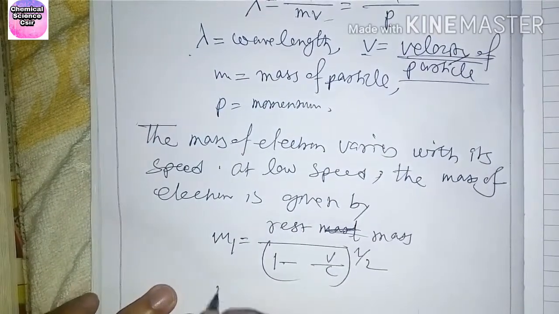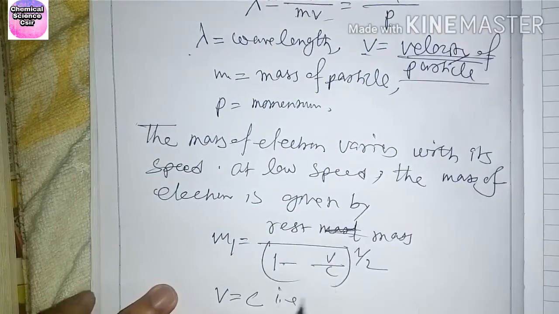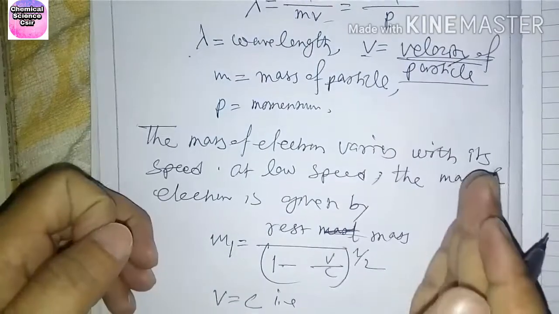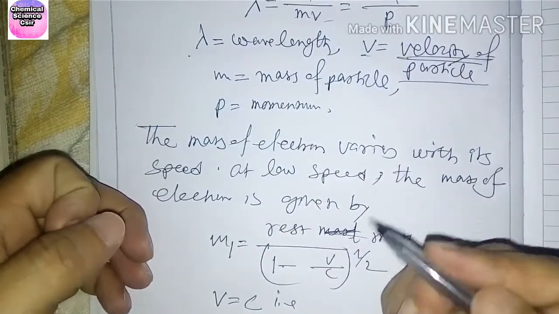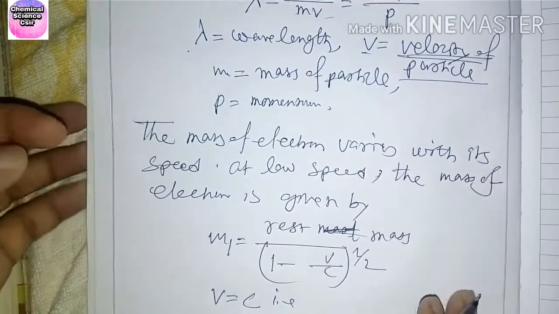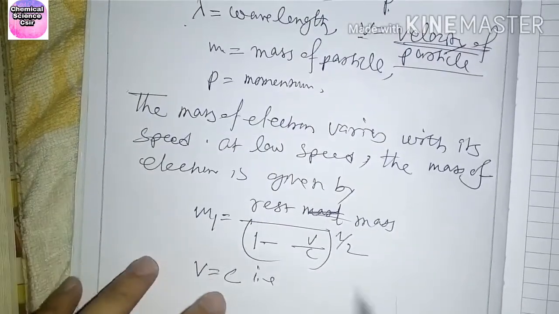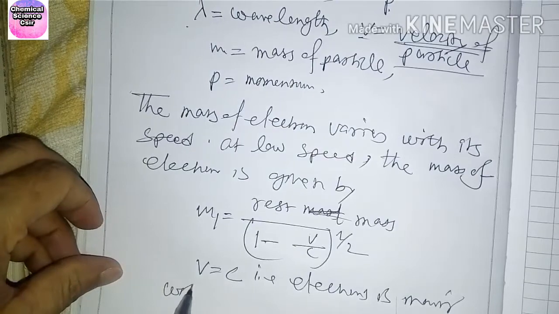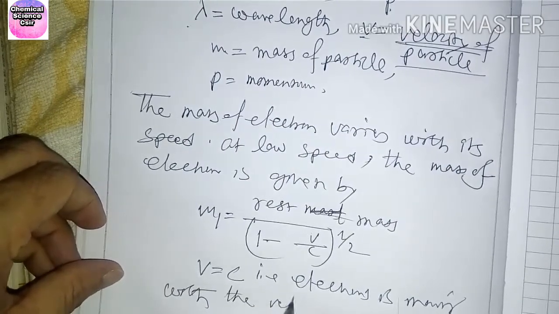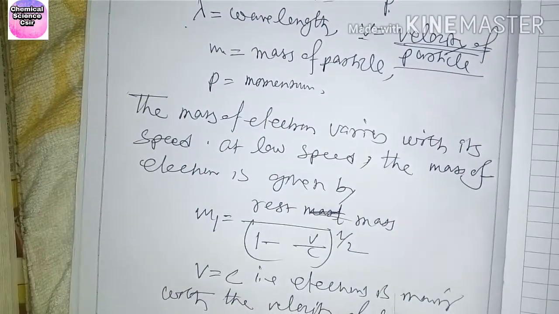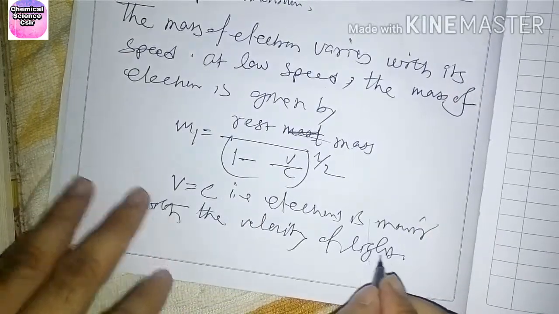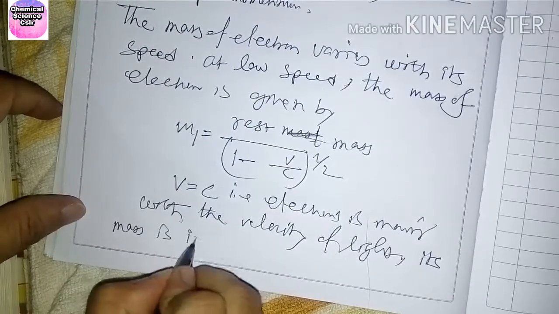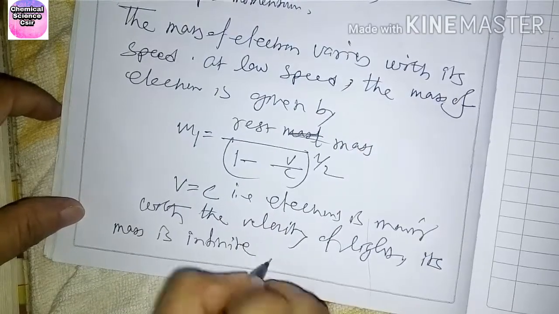If v equals c, that is, the electron is moving with the velocity of light, its mass is infinite.